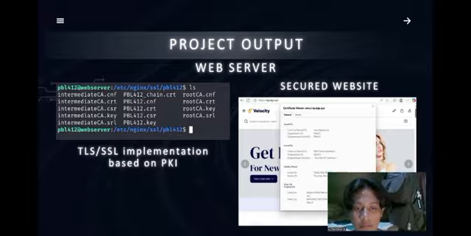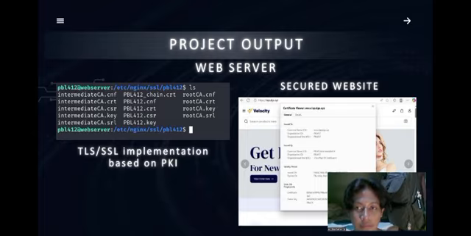Next is the web server. Here, we use Nginx as the web server. On the left is the certificate we created to secure private and internal communication. On the right is the result of the certificate we created and declared valid.